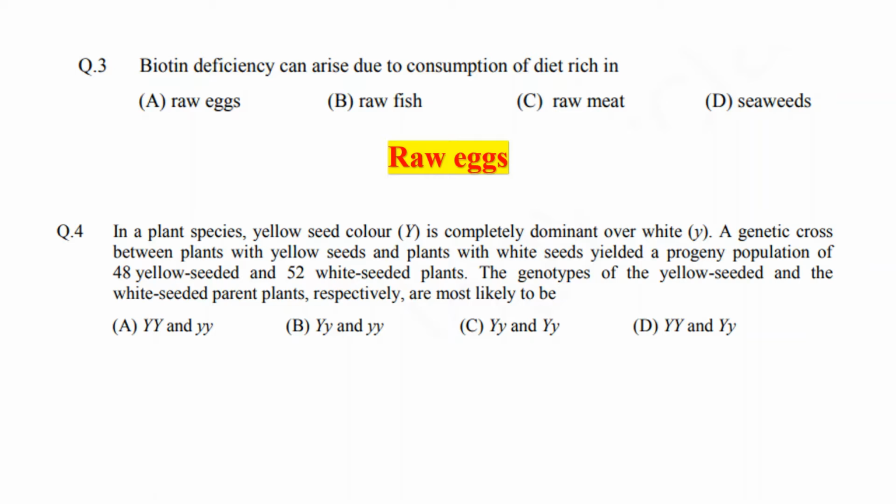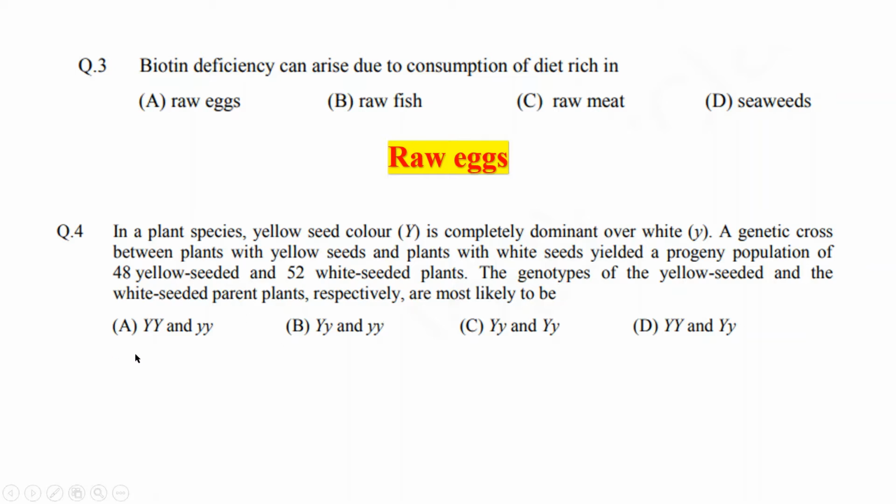What would be the genotypes of the yellow-seeded and white-seeded parent plants respectively? First of all, it is directly stated that yellow seed color, capital Y, is completely dominant over white seed color, small y. So obviously one parent would be small y, that means homozygous recessive.